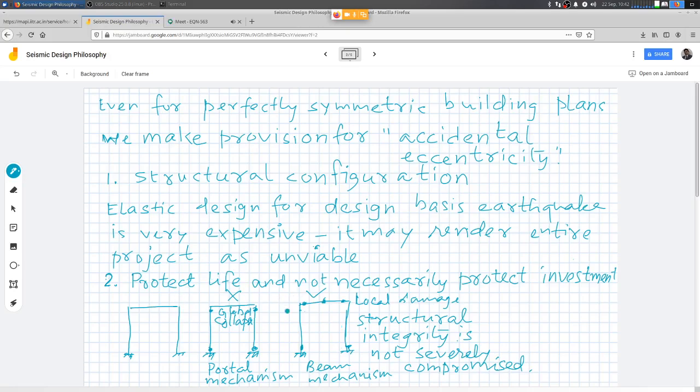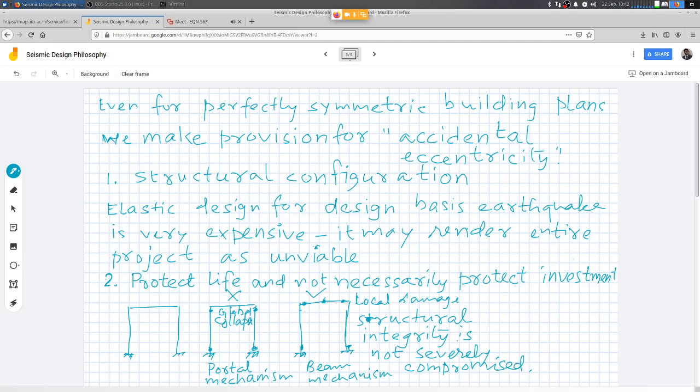So that is what we mean. But when the building sustains such kind of damage, then obviously there is loss of operations. After the earthquake, you need to look at the building, at the structural system where the damage has happened, and whether the damage is repairable, or you need to evacuate the building and either take down the building or undertake large scale repairs, and so on. So we have not really protected investment.